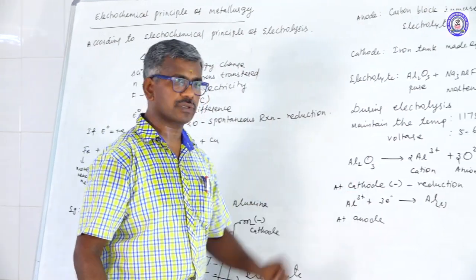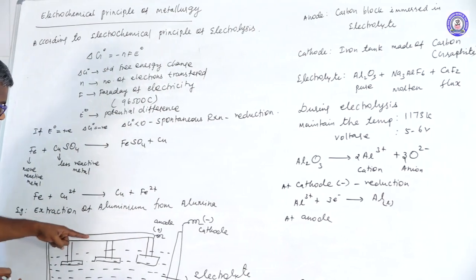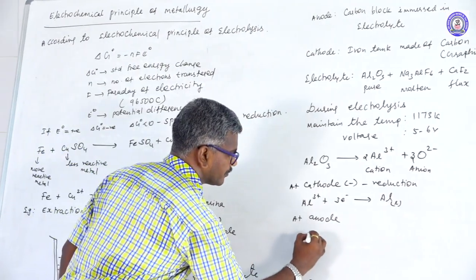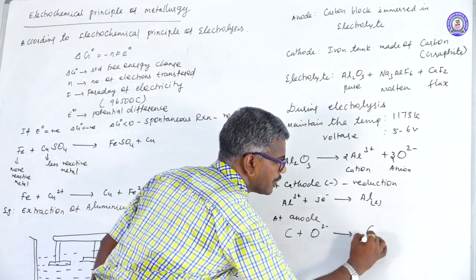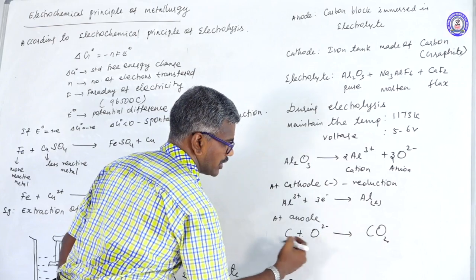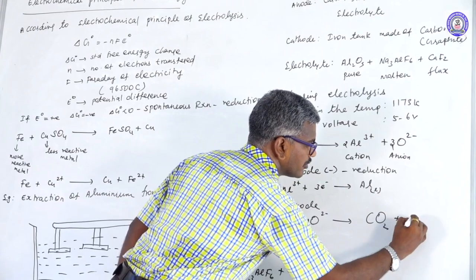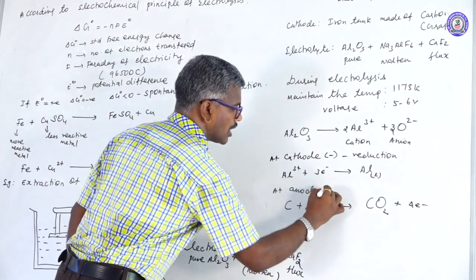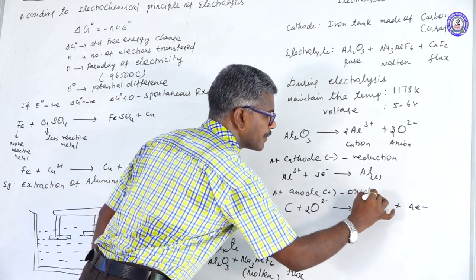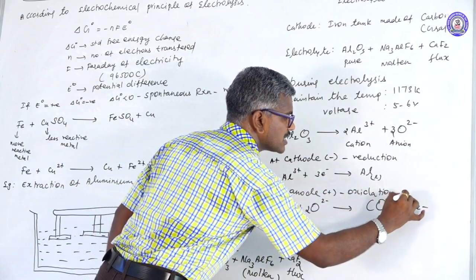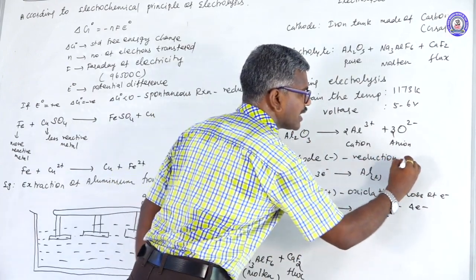At the anode, which is made up of carbon, the carbon atom reacts with oxygen to form carbon dioxide: C plus 2 O2- gives CO2 plus 4 electrons. At the anode, which carries the positive charge, oxidation takes place. Oxidation means loss of electrons. Reduction means gain of electrons.